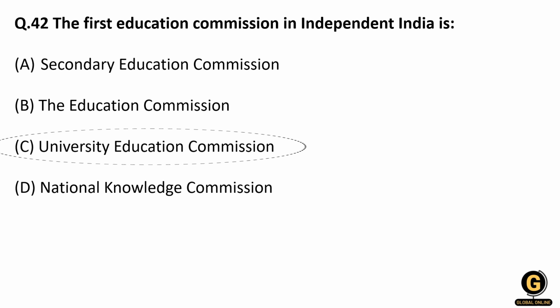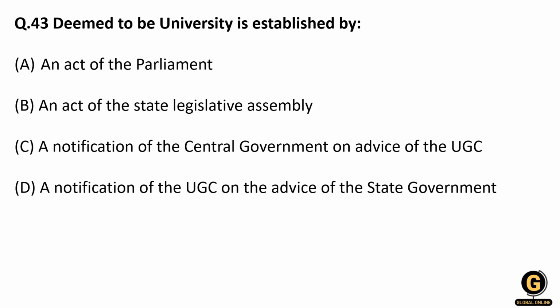It was formed in 1947. It was headed by Dr. S. Radhakrishnan, and it submitted its report in 1949, and it was called the University Education Commission. You should also remember the other education commissions because they might also be asked in the exam. Deemed to be university is established by. So friends, they have asked us about the deemed to be university.